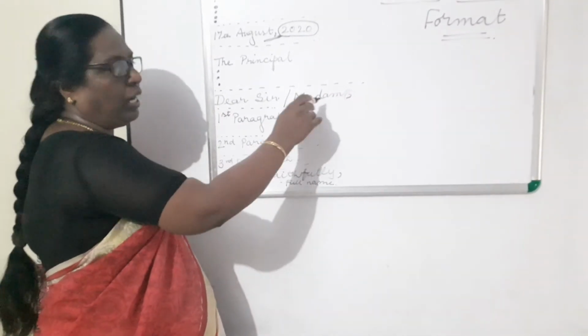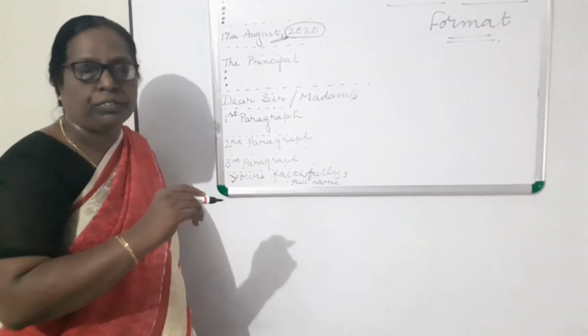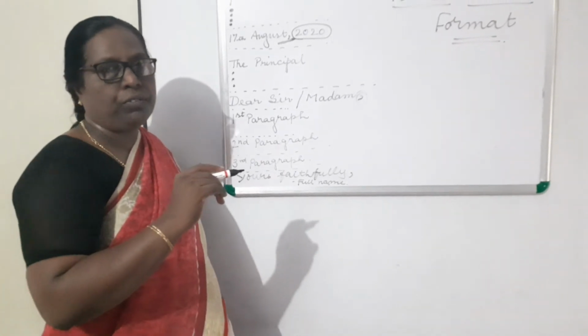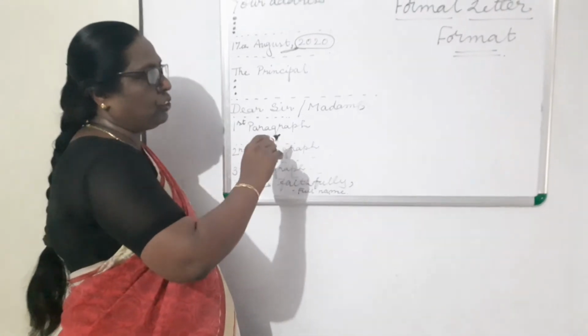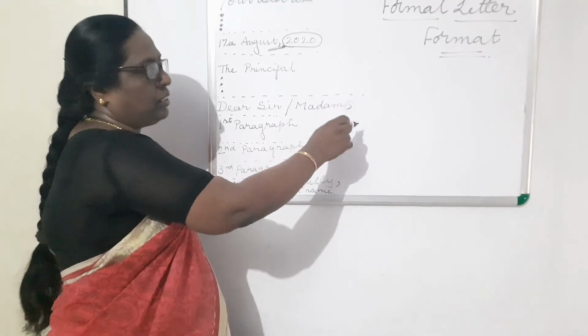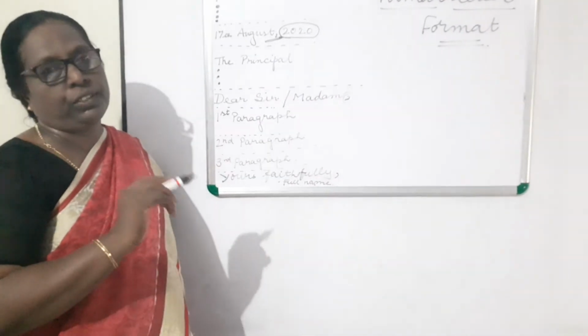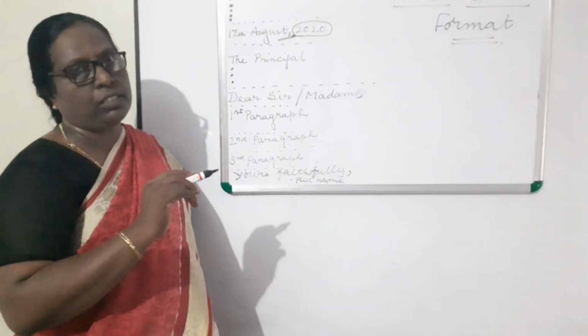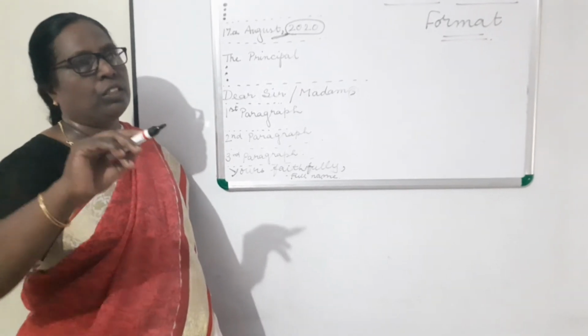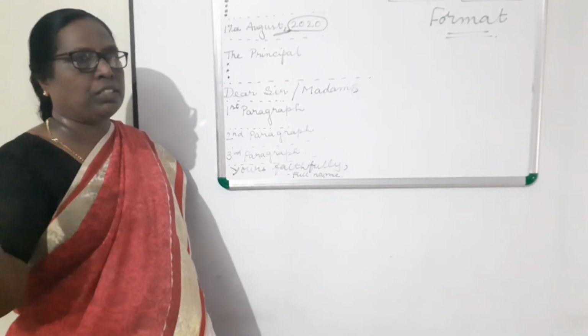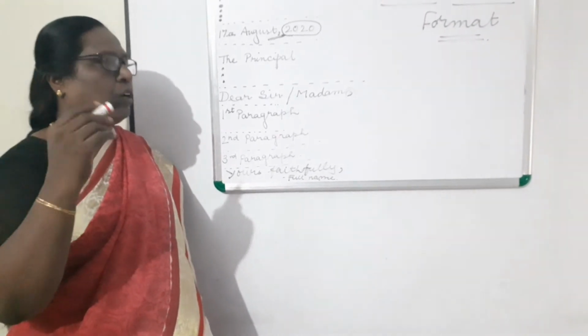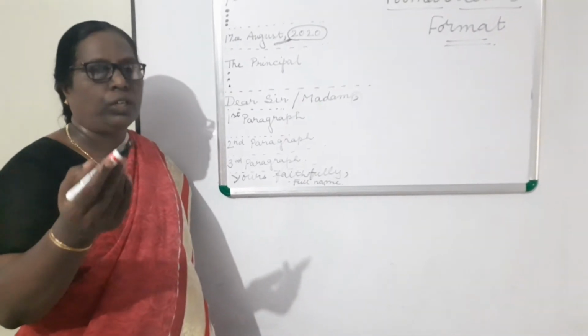Then leave one line and begin the first paragraph. In the first paragraph, you will mention the reason you are writing this letter, from the question. In the question it will be asked that you write this letter to this person or that person, complaining or requesting, whatever it is.